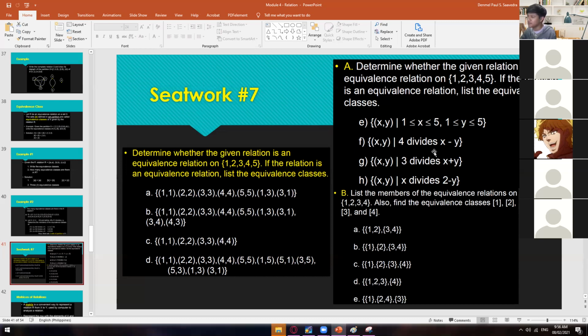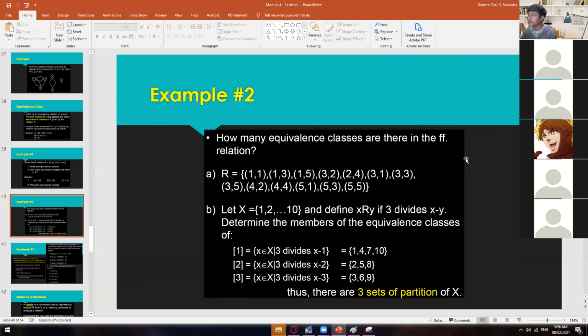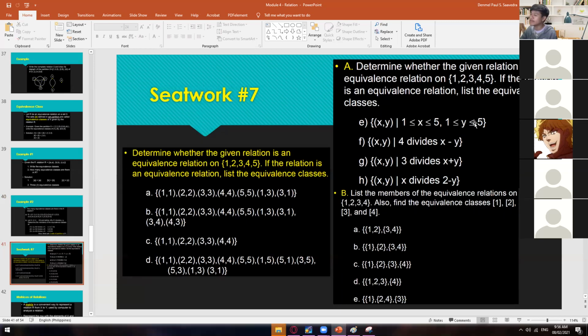But in here, since this one is already given as a relation or ordered pair relation, this one is not yet. So you're going to analyze this one first, the same with this one, letter B, and then come up with the list of relations and then its equivalence classes.